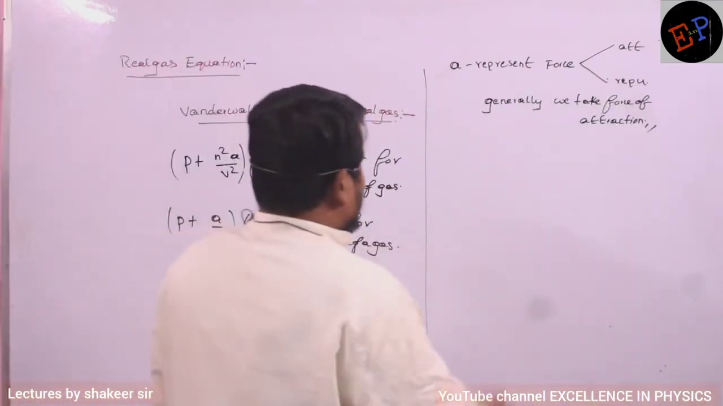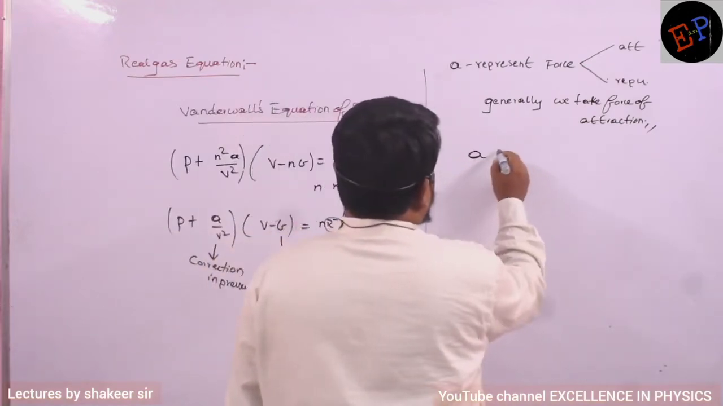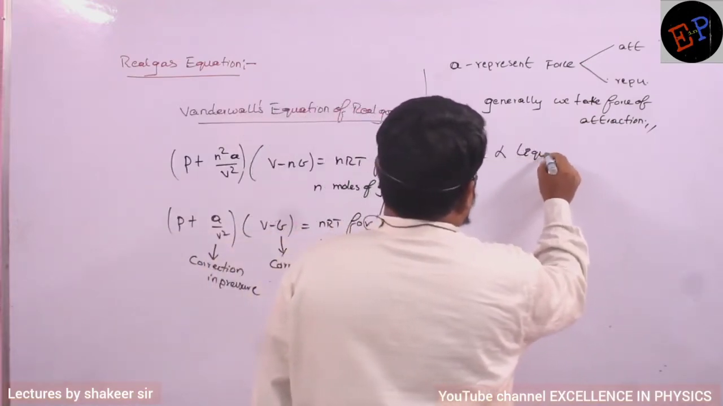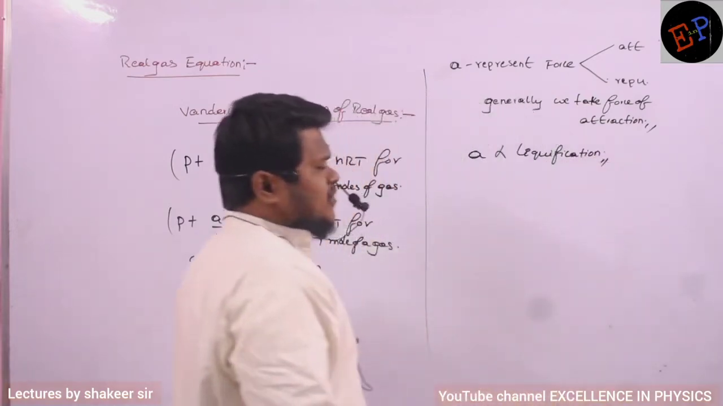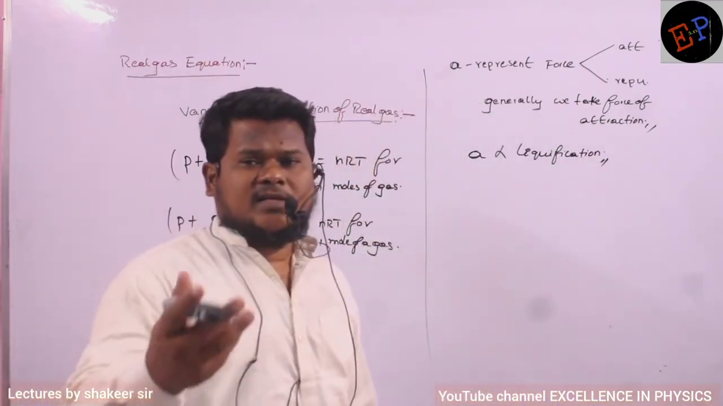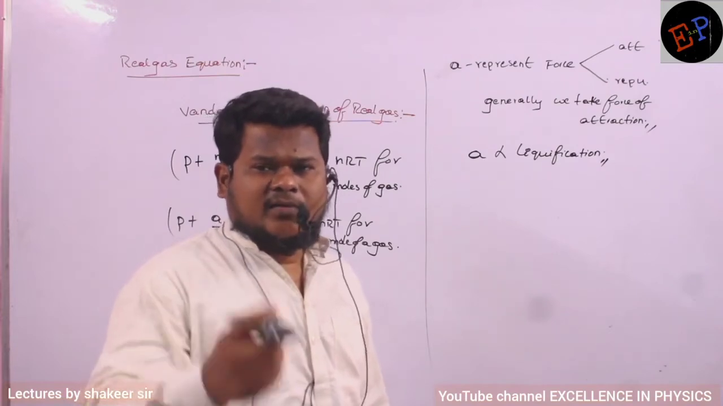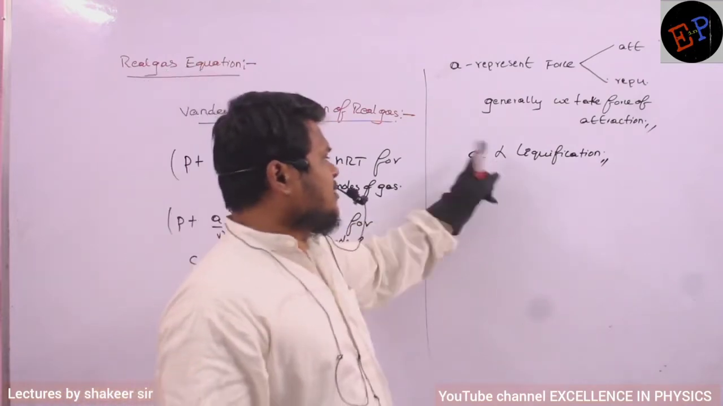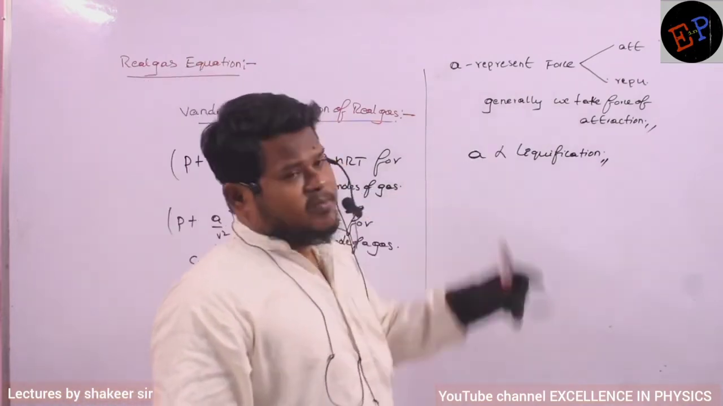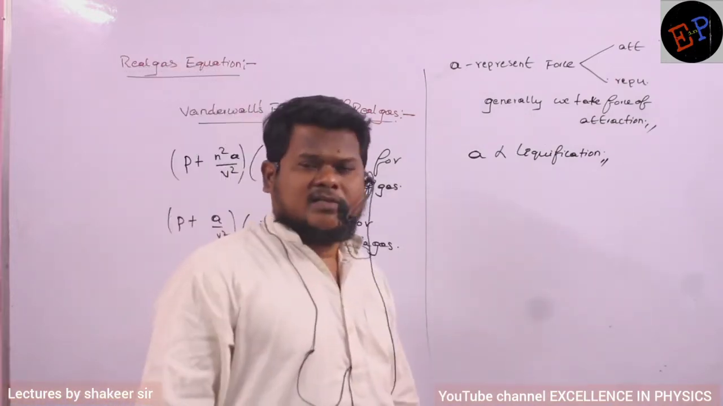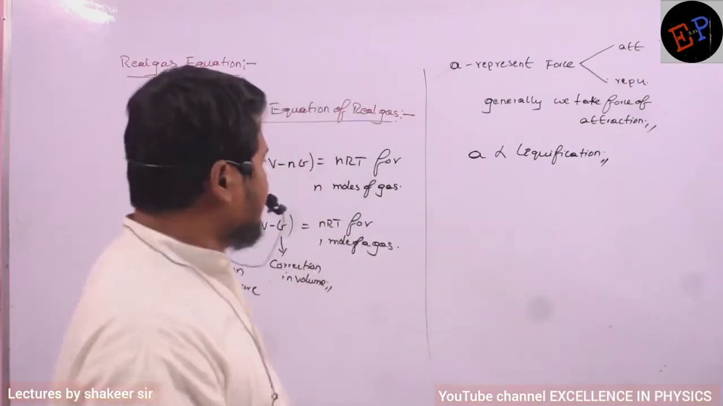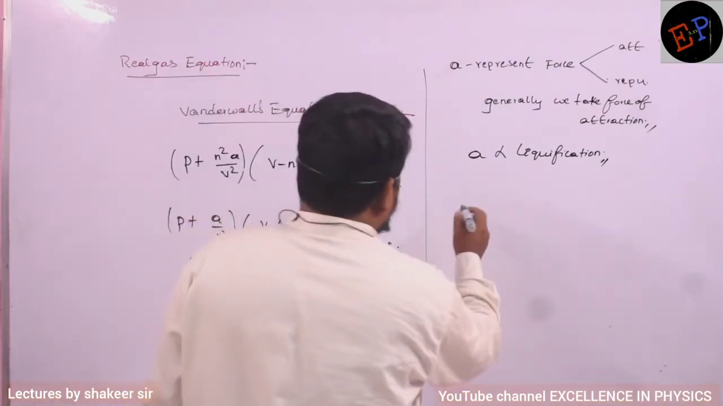Therefore we can also say that a is directly proportional to the liquefaction of a gas. It means if the a value is greater, that gas can be easily liquefied. How can you say that? Because a is directly proportional to attraction. If attraction between the molecules is greater, then the gas can be easily liquefied. Clear?